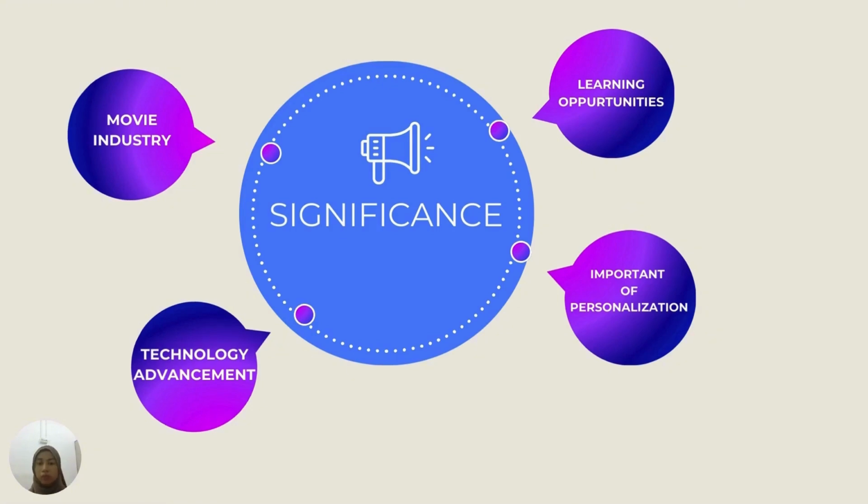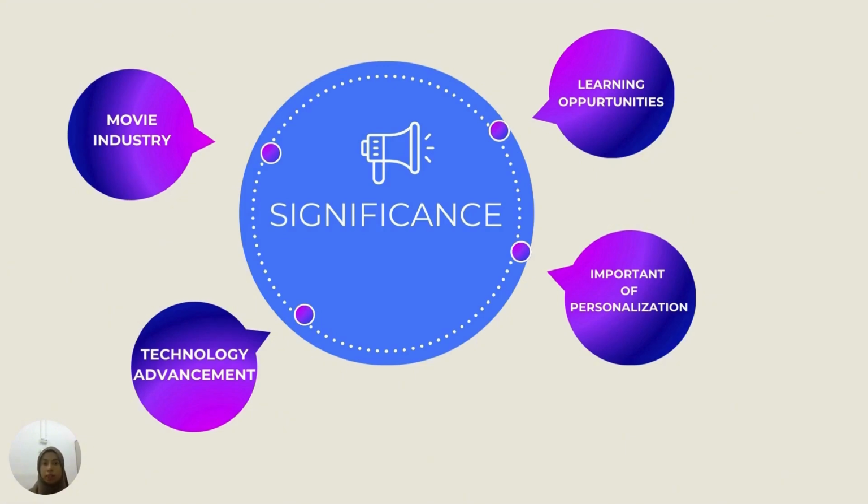By developing this movie recommendation algorithm, it can help us understand more about how this recommendation engine is working. And then the third one is the importance of personalization, which is producing accurate recommendations based on user preference. So it can showcase how this personalization experience can enhance user satisfaction by using this movie recommendation.